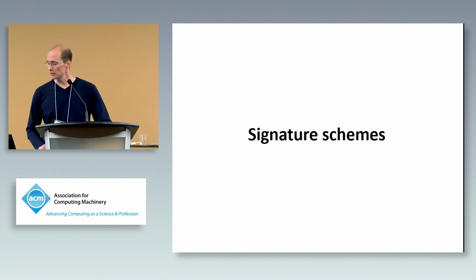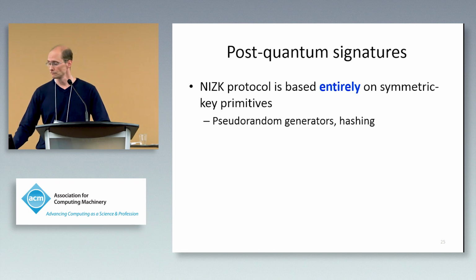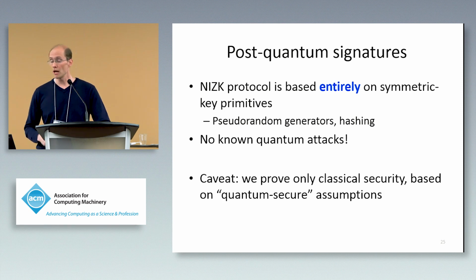So it turns out actually, and this was a little bit surprising to me perhaps, but you can do a lot of interesting things with 100,000 gates. And in particular, that's enough gates to construct not only regular signature schemes using our NIZK proof, but also more complicated schemes like group and ring signatures.